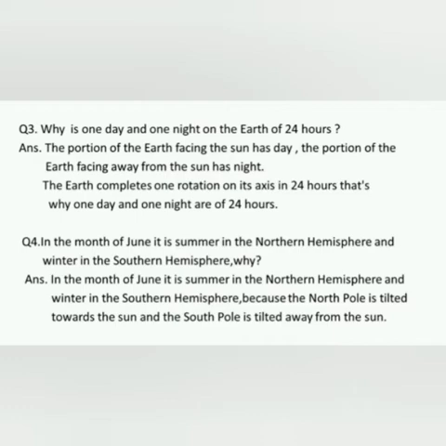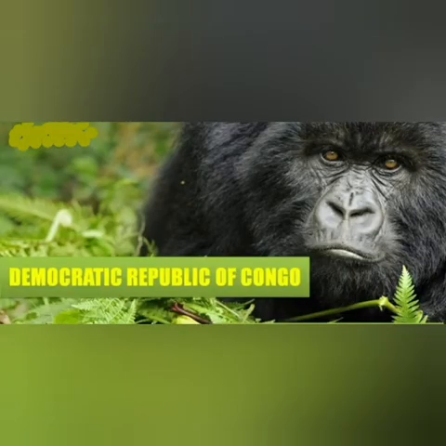Question number 4. In the month of June, it is summer in the northern hemisphere and winter in southern hemisphere. Why? And the answer is, in the month of June, it is summer in the northern hemisphere and winter in southern hemisphere, because the north pole is tilted toward the sun and the south pole is tilted away from the sun. I hope you all understood the topic, the movements of the earth.